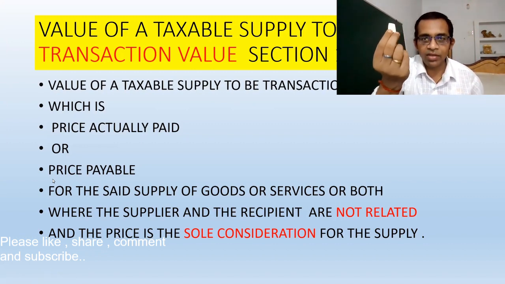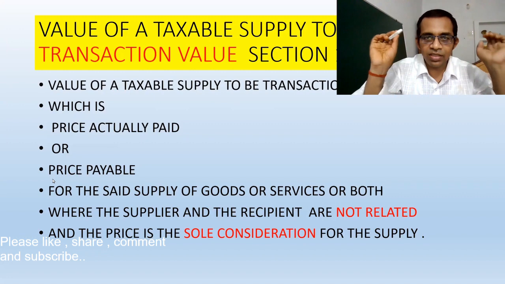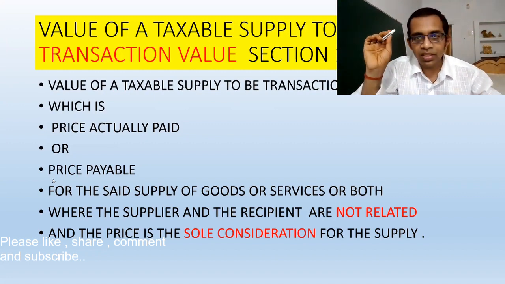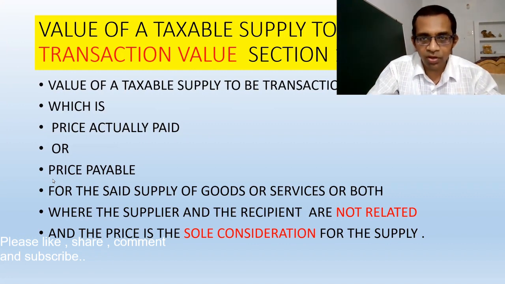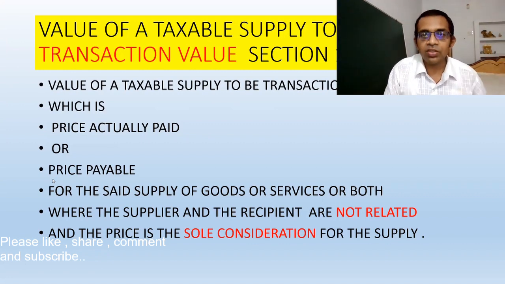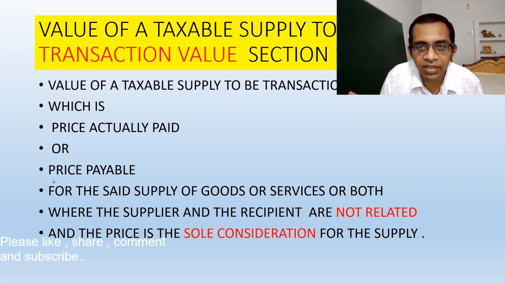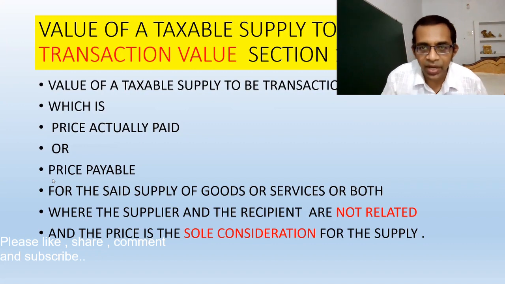I was taking something extra. So in this case, it can't be said that for this mobile the 19,000 was the sole consideration. The meaning of sole consideration is that the seller has charged nothing other than the price which he has received from the buyer.